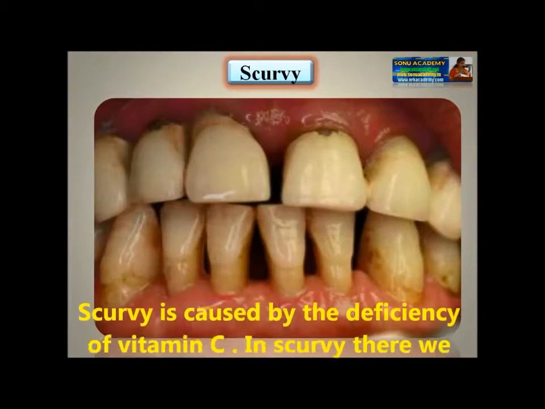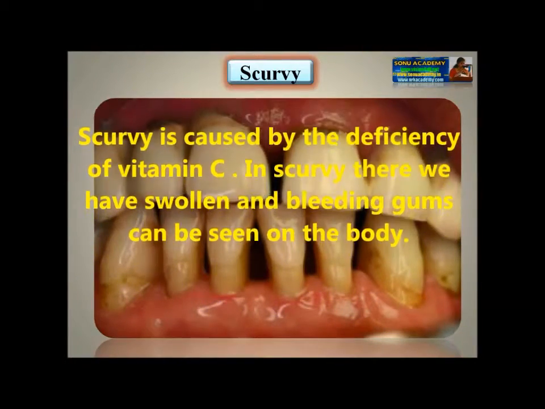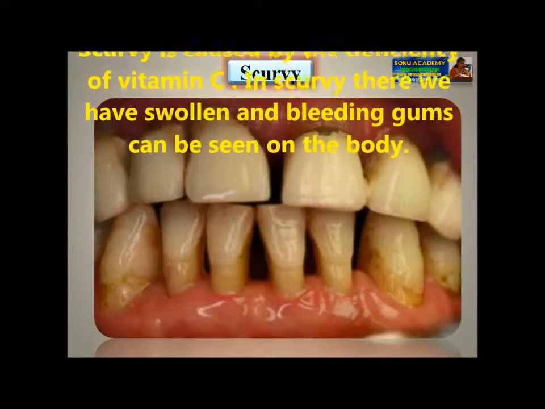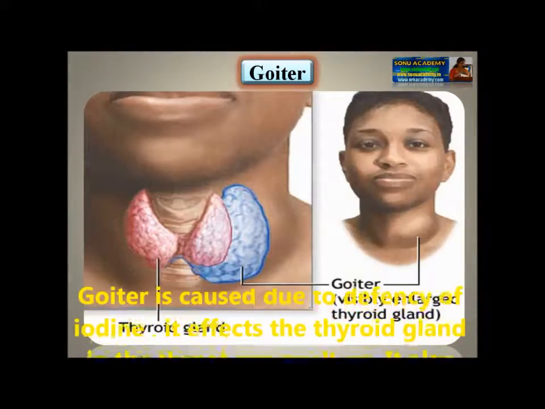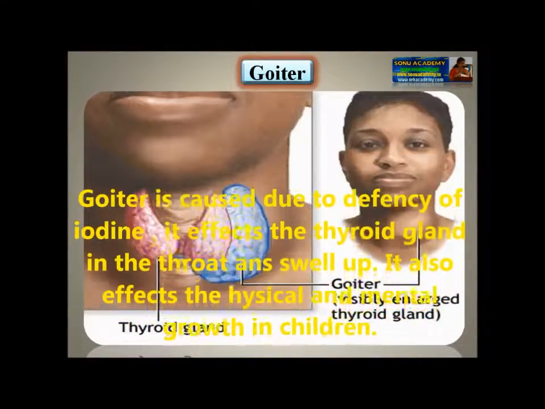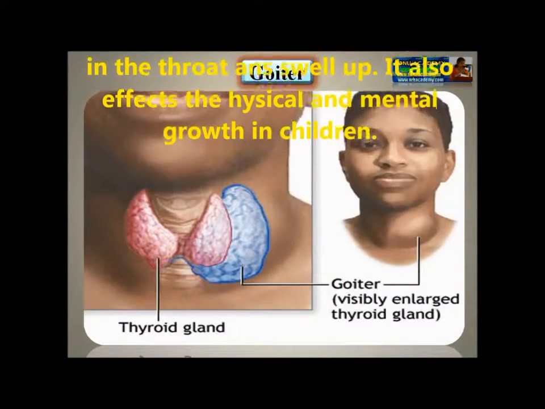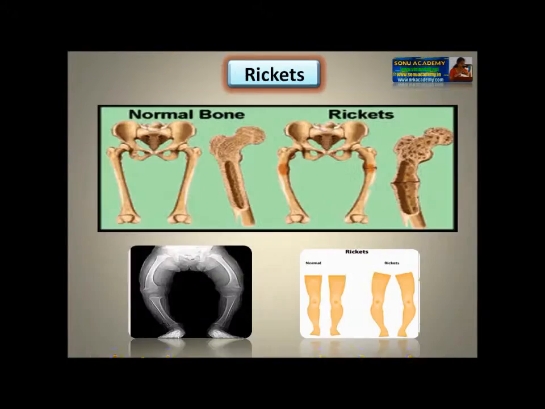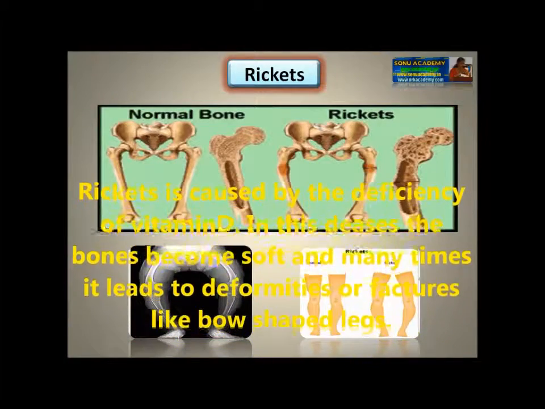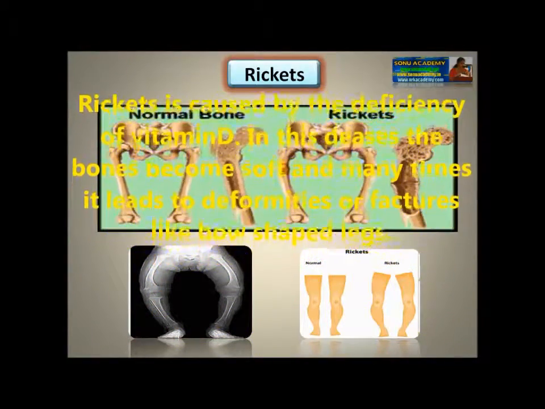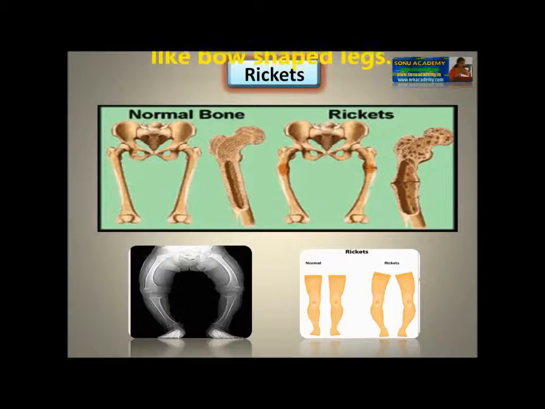Let us see another type of deficiency disease, that is scurvy. Scurvy is caused by the deficiency of vitamin C. In scurvy, swollen and bleeding gums can be seen. Goiter. Goiter is caused due to the deficiency of iodine. It affects the thyroid gland in the throat, which swells up. It also affects the physical and mental growth in children. Let us see what is rickets. Rickets is caused by the deficiency of vitamin D. In this disease, the bones become soft and many times it leads to deformities or fractures, like bow-shaped legs.